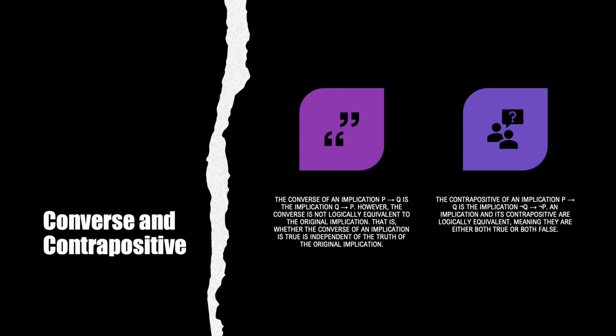It reminds us to consider each implication separately and evaluate their truth values independently of the original implication. By recognizing the independent nature of the converse and the logical equivalence of the contrapositive, mathematicians can effectively reason and establish the validity of implications, ensuring the accuracy and rigor of their logical deductions and arguments.